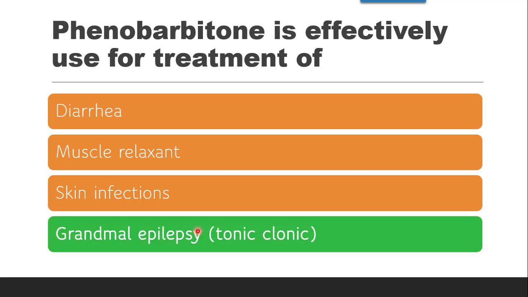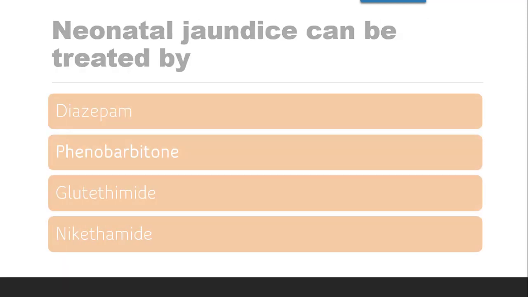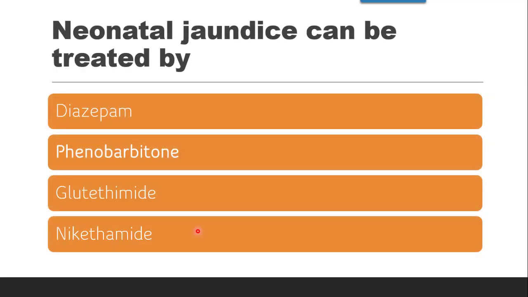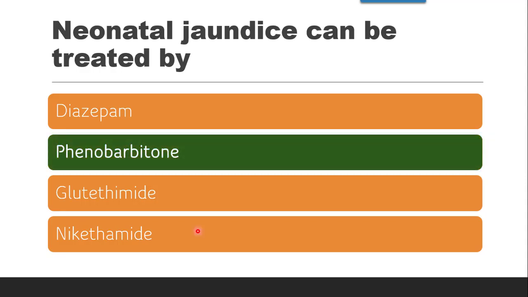It produces tonic-clonic convulsions. Next question is, neonatal jaundice can be treated by. Now neonatal jaundice, as the name suggests, is jaundice in newborn babies. So definitely the bilirubin levels increase in jaundice. So the correct answer is phenobarbital, which works by decreasing the serum bilirubin levels, and it is effective in neonatal jaundice.